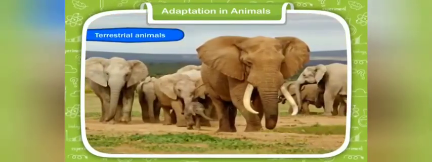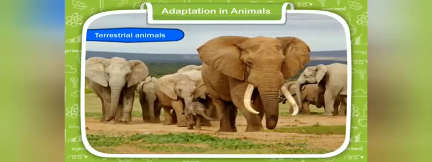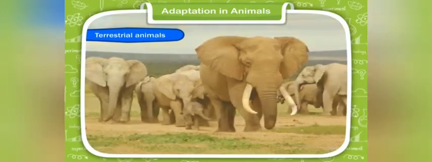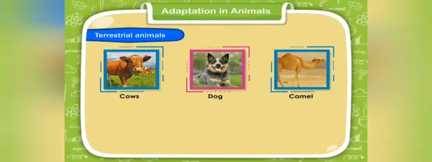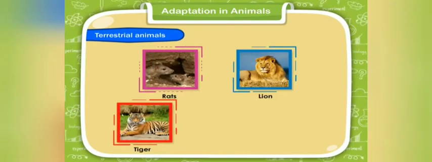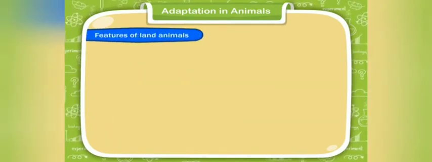Terrestrial animals. Animals that live on land are called terrestrial animals. Their body organs help them to live on land. Cows, dogs, camels, goats, elephants, rats, lions, tigers, lizards, etc. are terrestrial animals.